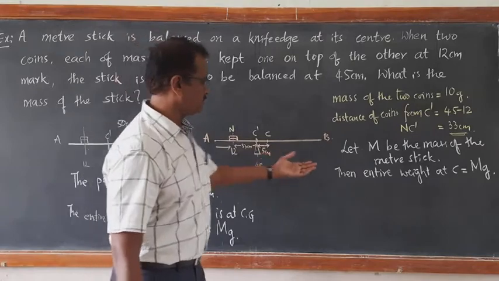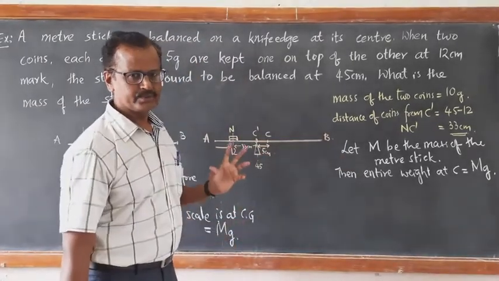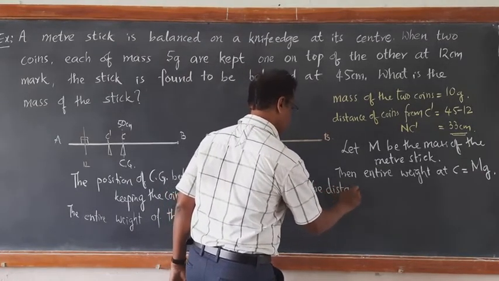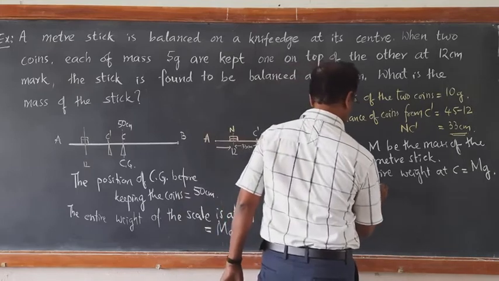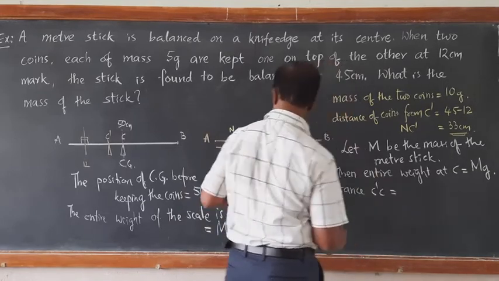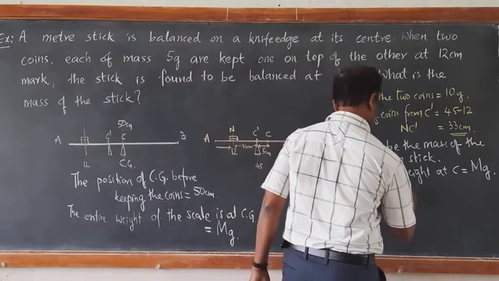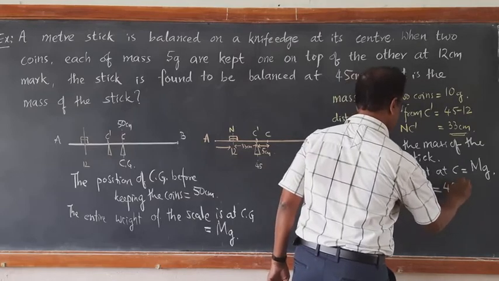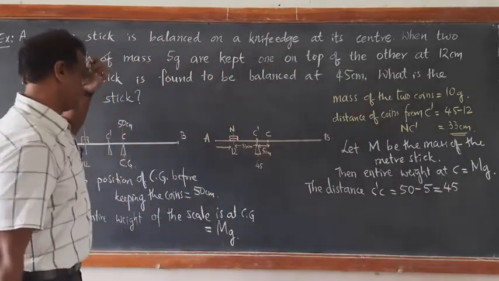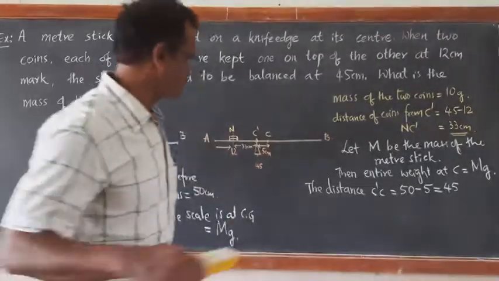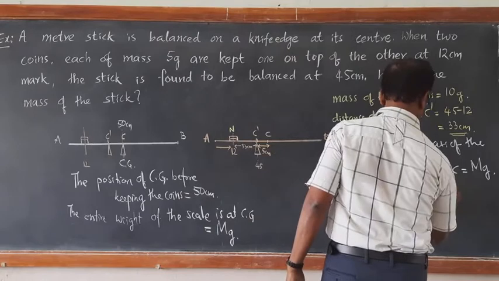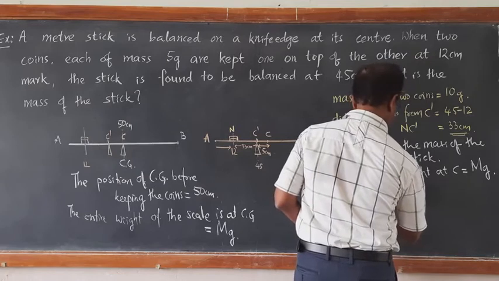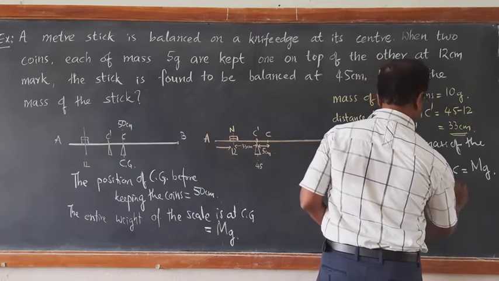Now, what is the distance of this C from C dash? That we should know. The distance C dash C is equal to 50 minus 5, that is 45 centimeter. No, it is just 5 centimeter. It is not 50 minus 5, it is 50 minus 45, that is 5 centimeter.